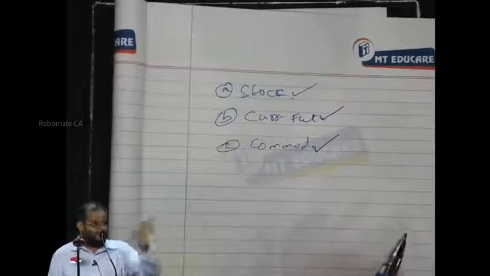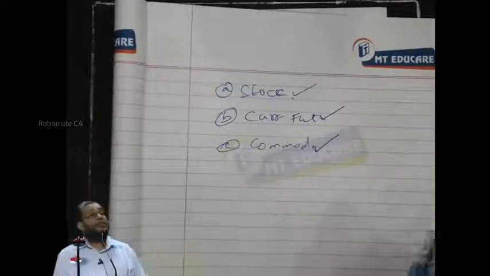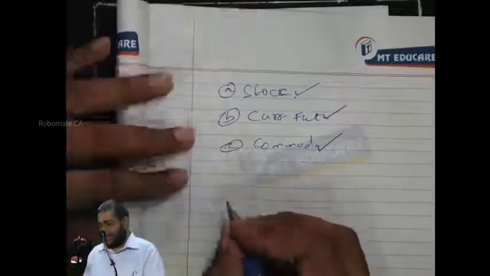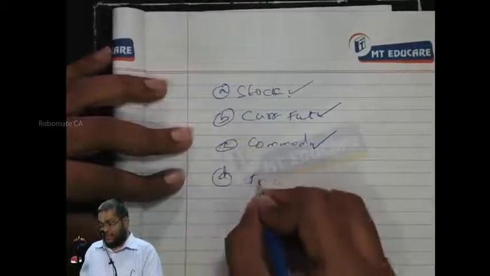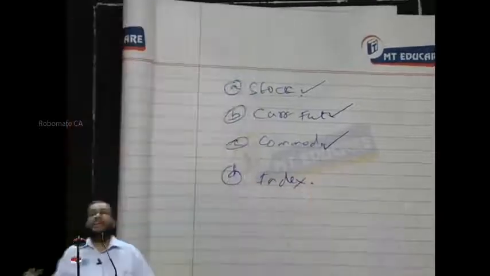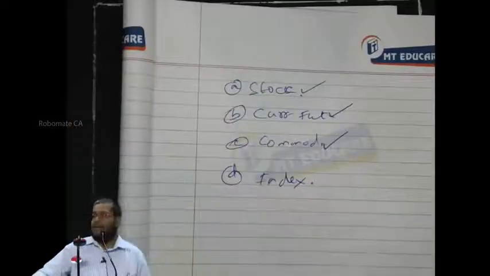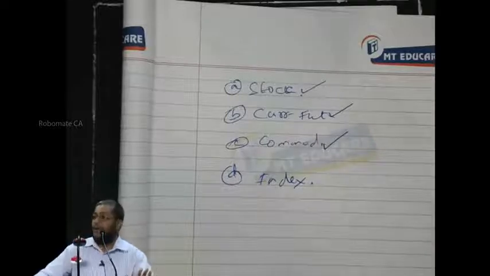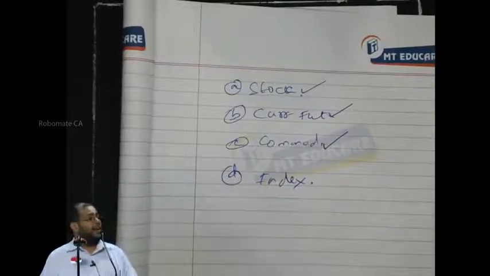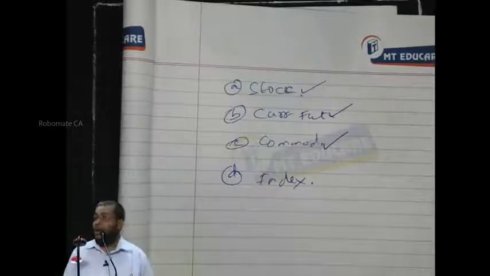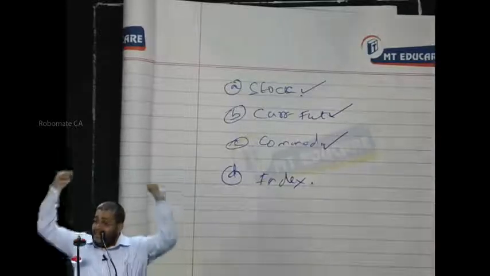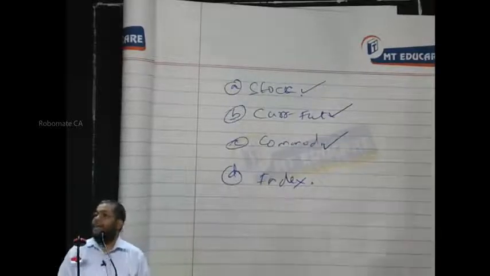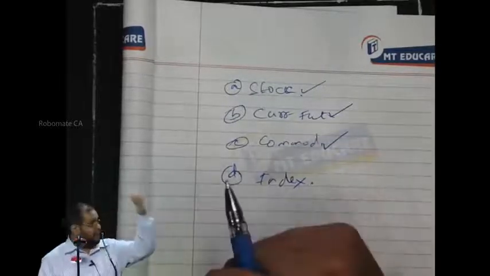Apart from that, the hero of the futures market is the one with the largest volume traded. It is called index futures. I don't trade on TCS shares. I don't trade on Infosys shares. I don't trade on gold. I don't trade on wheat. I don't trade on the dollar. I trade on the index itself. I buy and sell Nifty. I buy and sell the Sensex. The index points are traded.